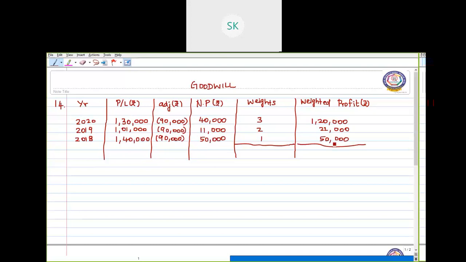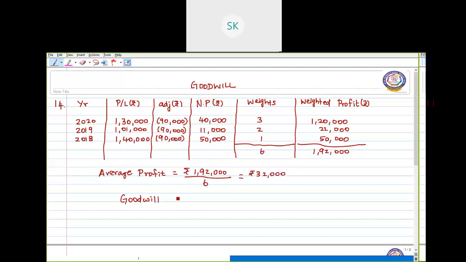Now total the weight and total the weighted profit. So 1,92,000 is the weighted profit and 6 is the total weight. Now calculate average profit. It is equal to total weighted profit, that is rupees 1,92,000 divided by total weight assigned, that is 6, and average profit is rupees 32,000.